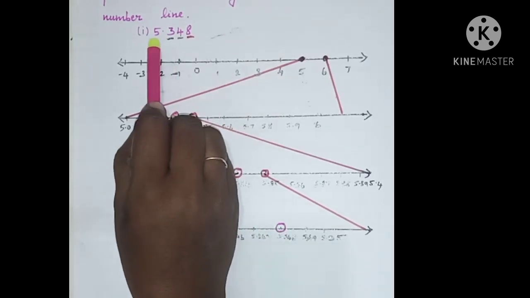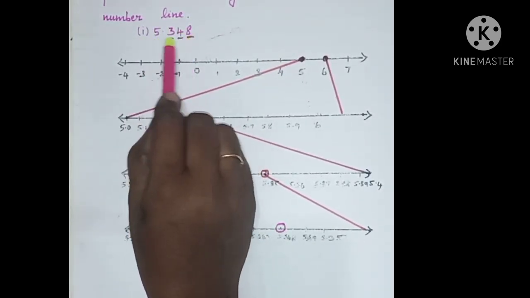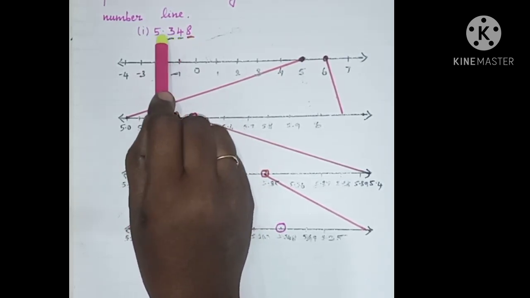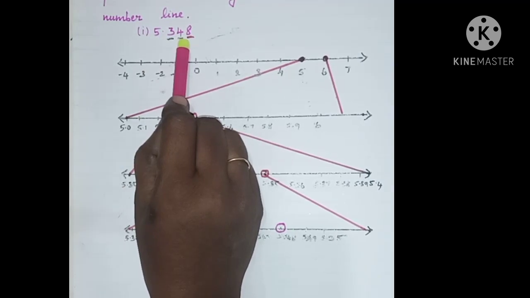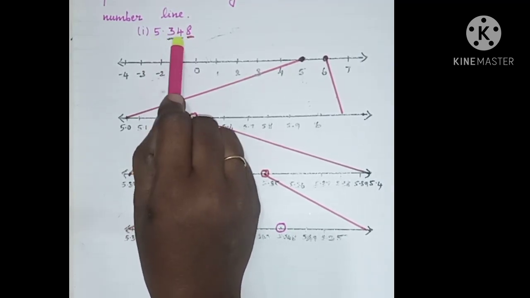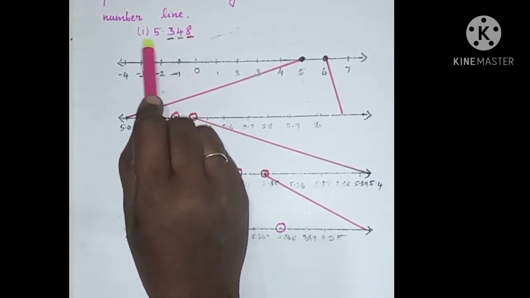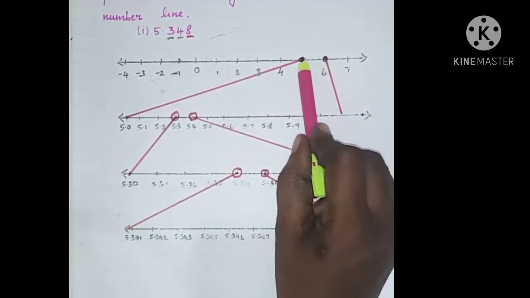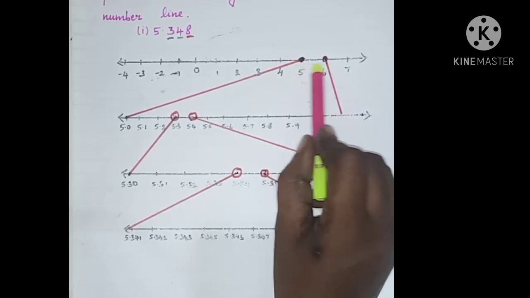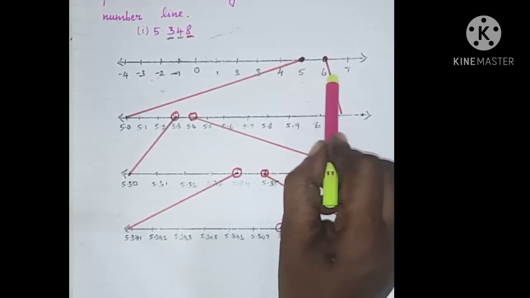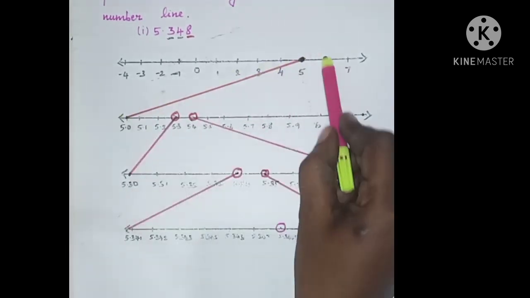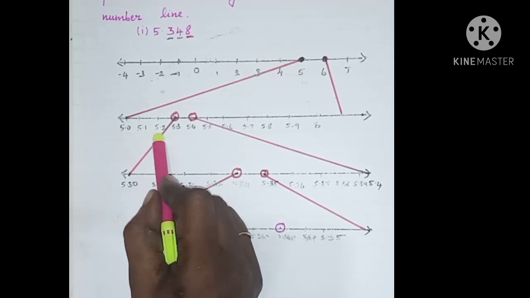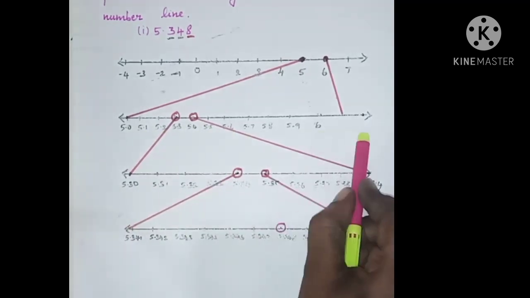First, we have to identify which two numbers the decimal number lies between. So here 5.3 definitely lies between 5 and 6. More than 5 only 5.3. So 5.3 lies between 5 and 6. First, point out those two numbers. Now we have to divide this distance between 5 and 6 into 10 equal parts, so we can get 5.0, 5.1, 5.2, 5.3, 5.4 like this.